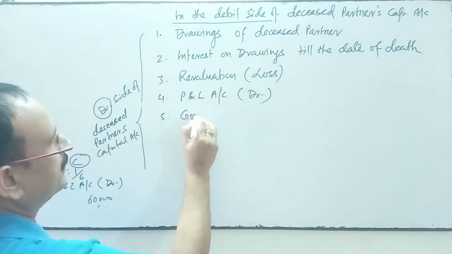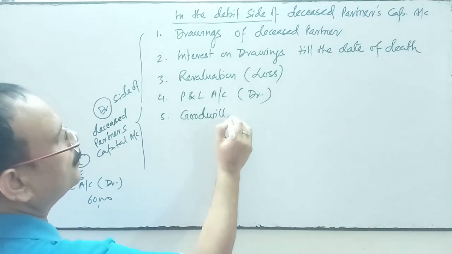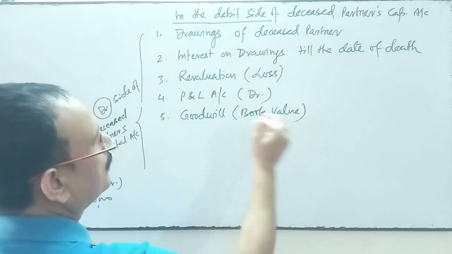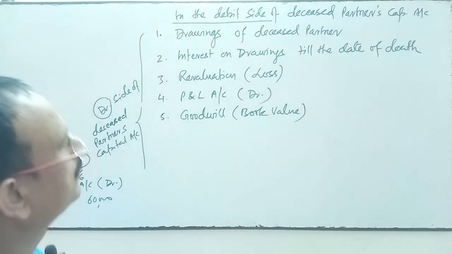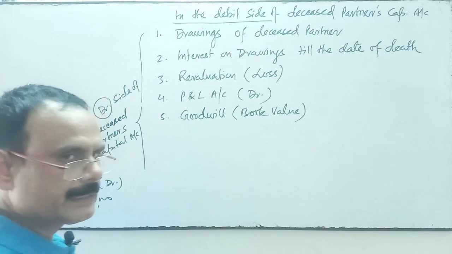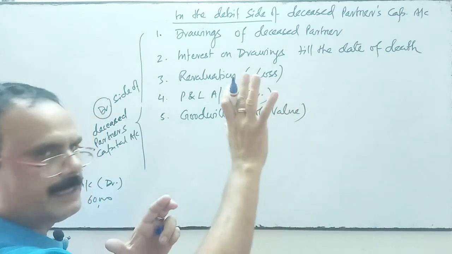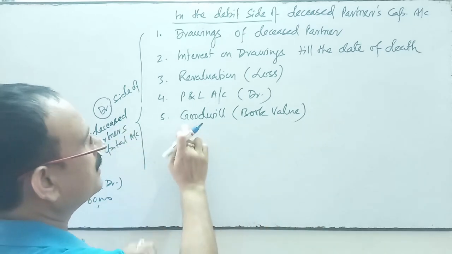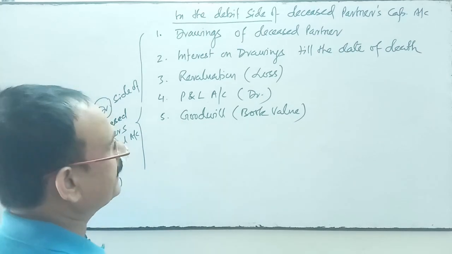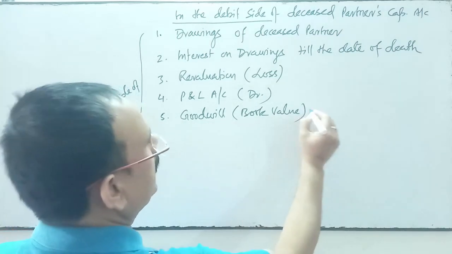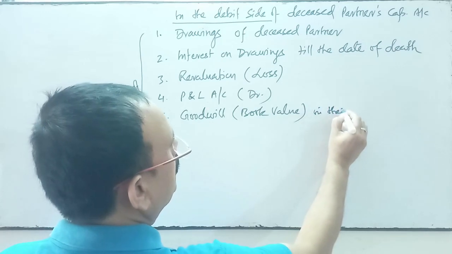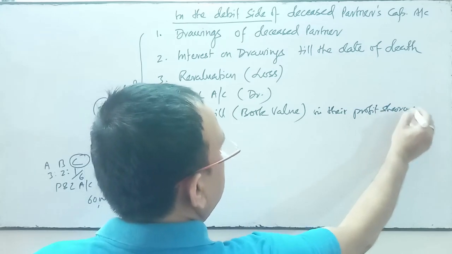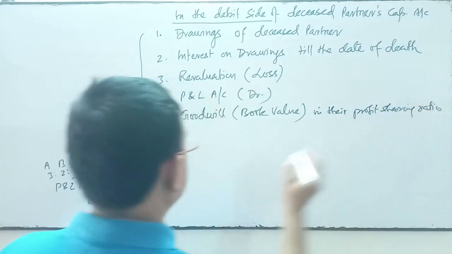Or goodwill: the book value of goodwill, if it is given in the asset side, then that goodwill amount will be transferred to the deceased partner's capital account in their profit sharing ratio.